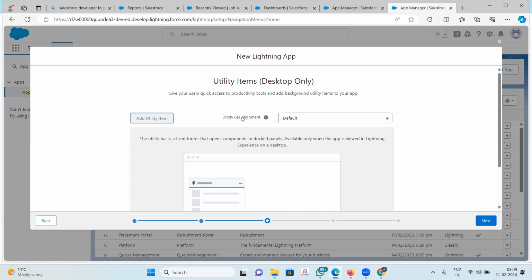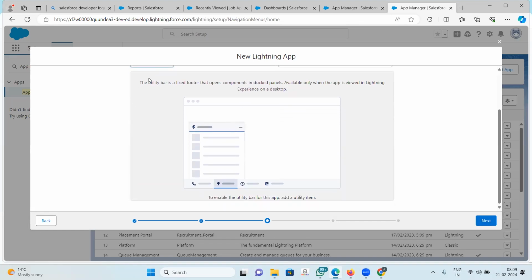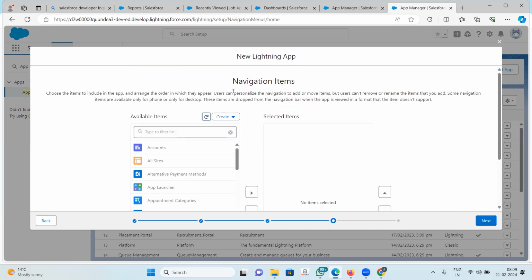Utility items for desktop only. Here, whatever the defaults are, they are all right. We can move to next. Okay. Now the navigation items. What are the navigation items?